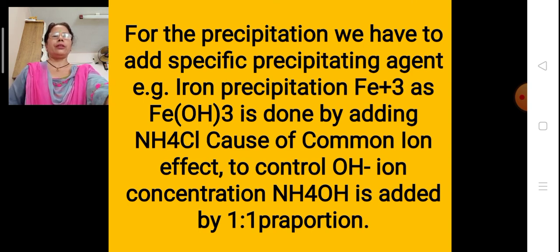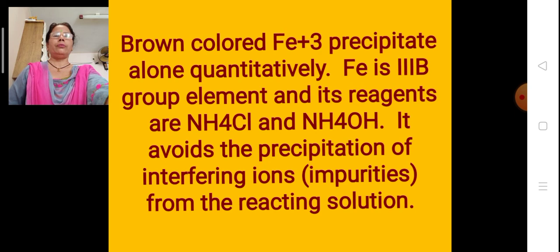NH4OH, that is ammonium hydroxide, is to be added in a 1:1 proportion, drop by drop, taking proper precautions. Brown colored Fe3+ precipitate alone is quantitatively measured. Fe is a third group B element, and these are the reagents used to precipitate it in a proper manner. They are ammonium chloride and ammonium hydroxide, which avoid the precipitation of interfering and other radicals present in the solution.